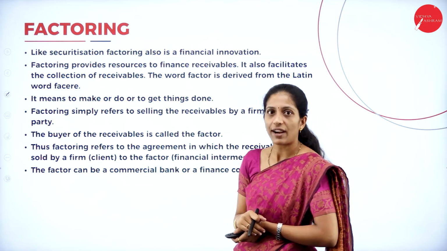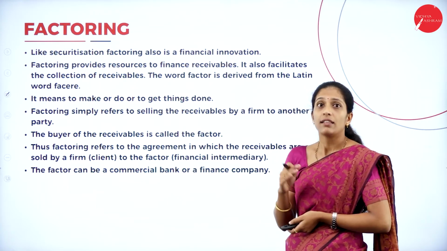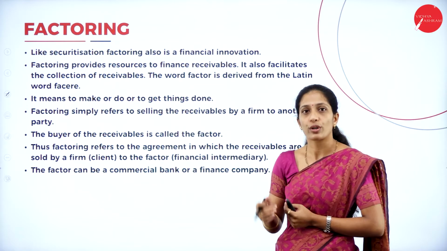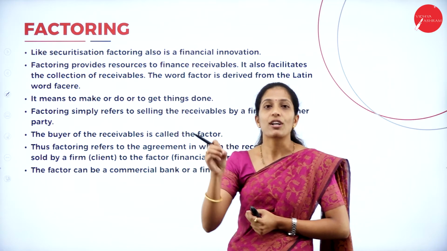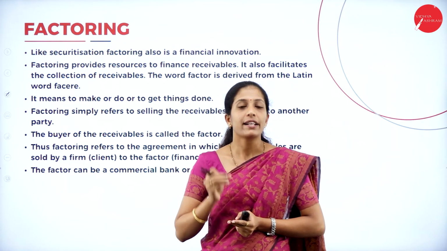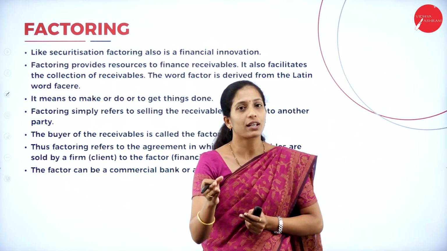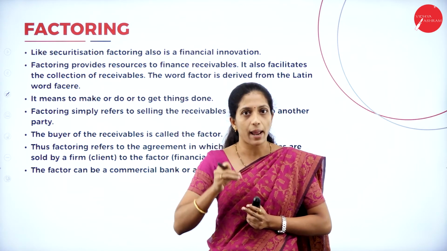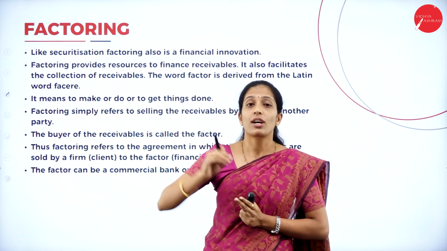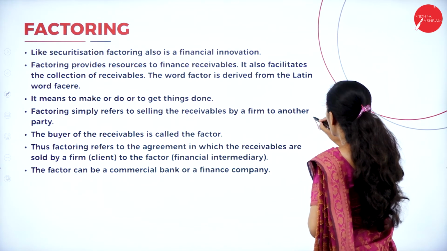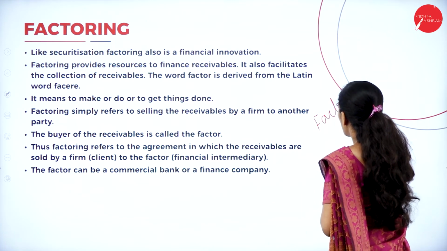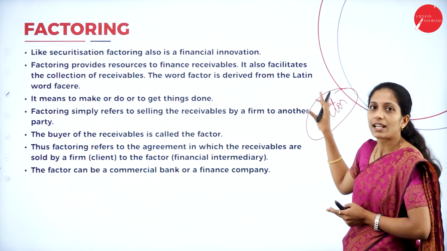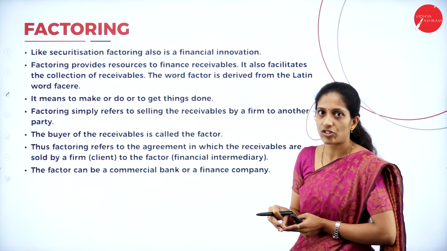Now we shall go through the factoring, that is the last unit. Now what do you mean by factoring? So here, if any goods are sold on credit basis, so that amount has to be received back, right? So the person who has sold the goods, or the organization who have sold the goods, does not directly collect the amount from the purchaser. So he will appoint a third party who is called as factor. Now, what is the duty of a factor? On behalf of the seller, this factor will collect the amount from the purchaser.